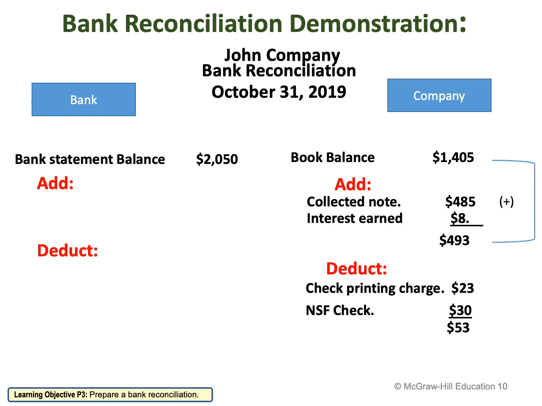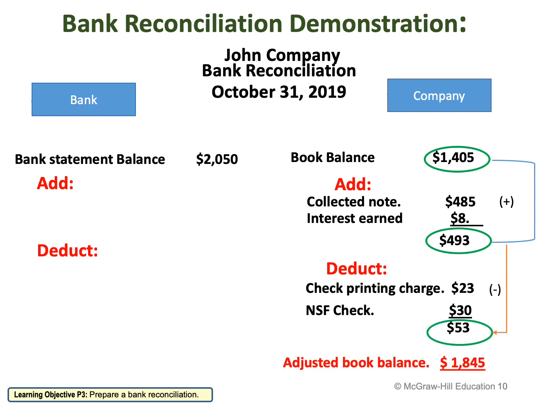So what I'm going to do now is take the book balance, which is $1,405, plus the total of the add, which is $493, then minus 53. It's going to give me the adjusted book balance of $1,845.